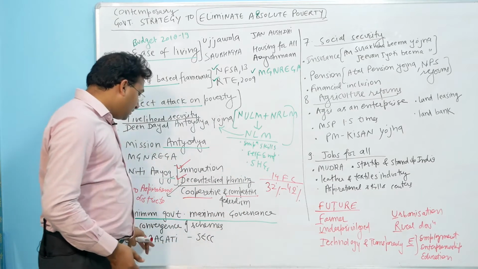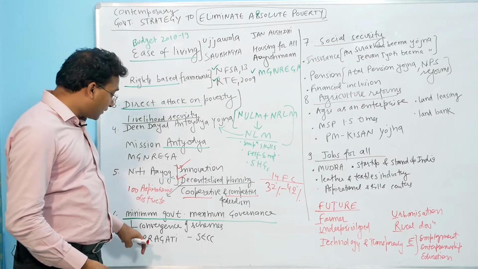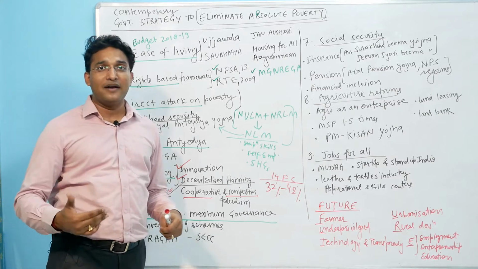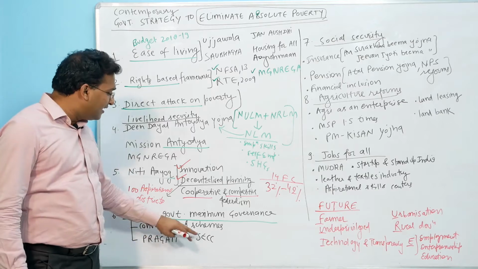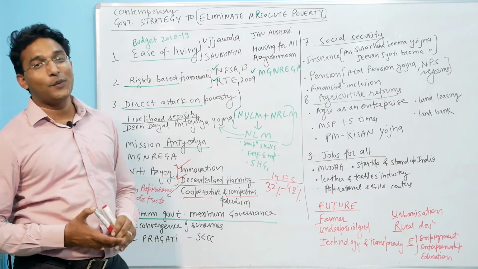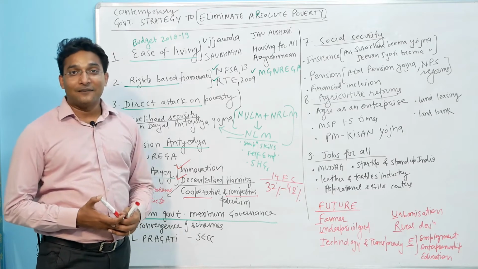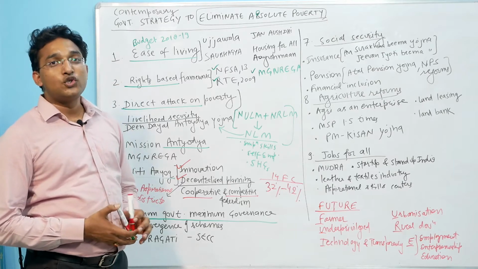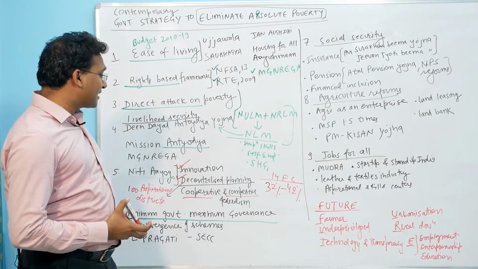And this minimum government, maximum governance is also working with the help of Pragati. Pragati is an online government scheme implementation monitoring system. Similarly, the socio-economic caste census is also working in this way. It provides very well established data so that the beneficiaries don't lose out on their benefits, right? So this is how minimum government, maximum governance is working.